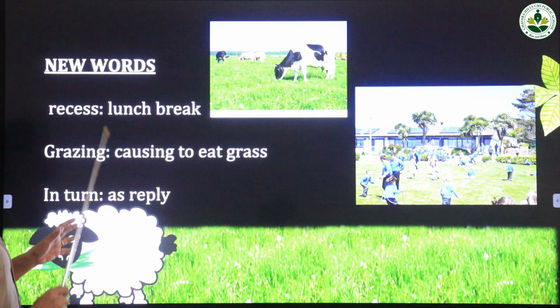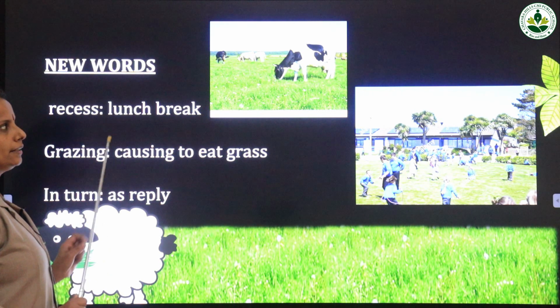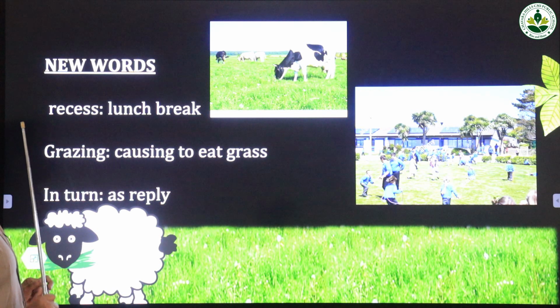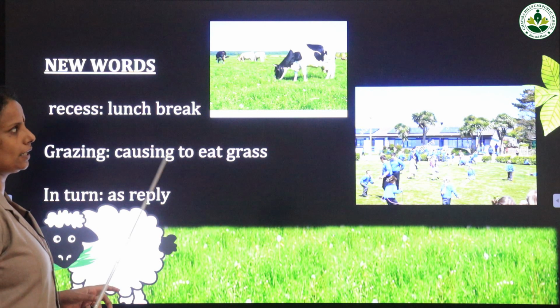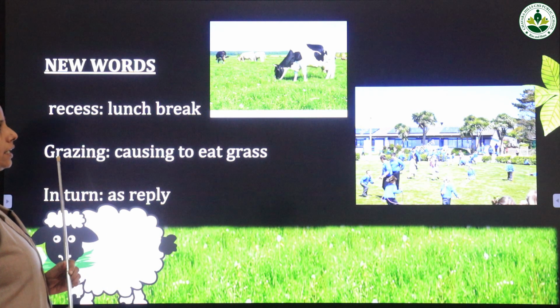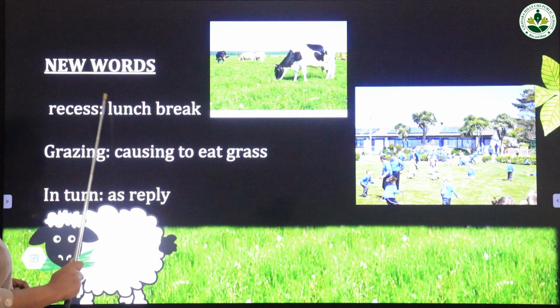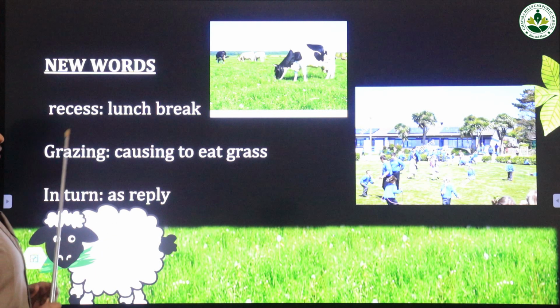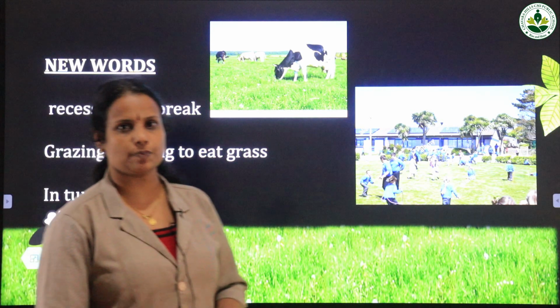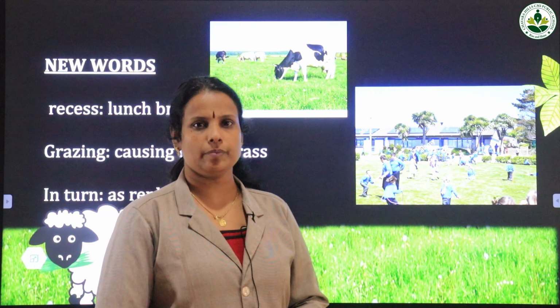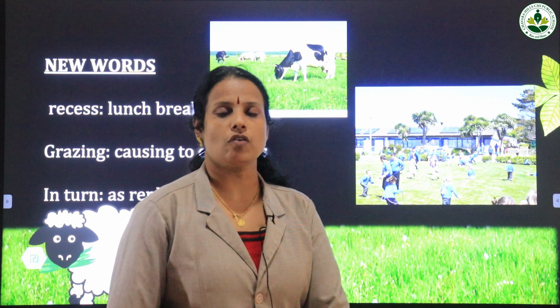So these words you have to write in your notebook. Write the heading Chapter 3, put the date, Learning Together. The name of the chapter is Learning Together. Then put the heading New Words and write three words in your notebook, and you have to learn the spellings and also the meanings. Okay, that's the homework for you.